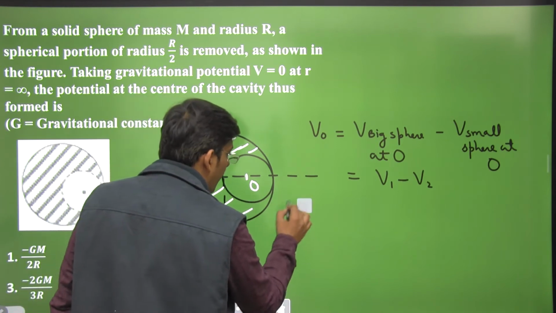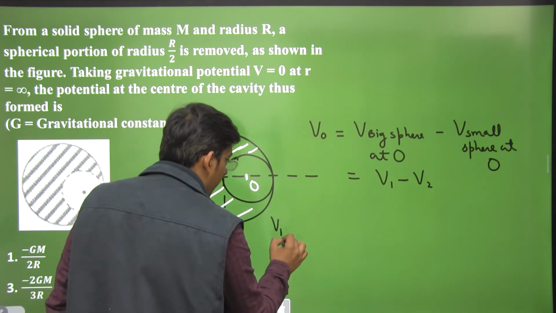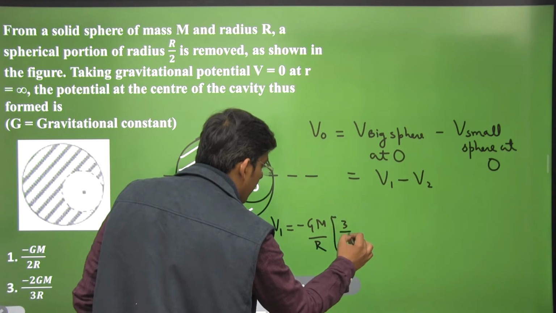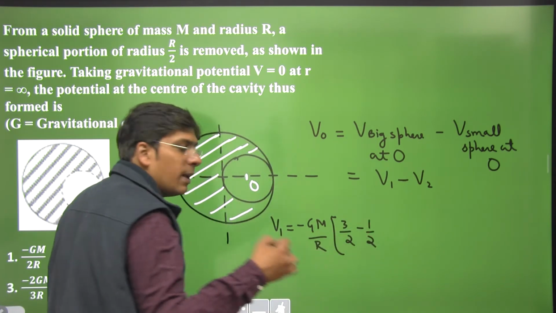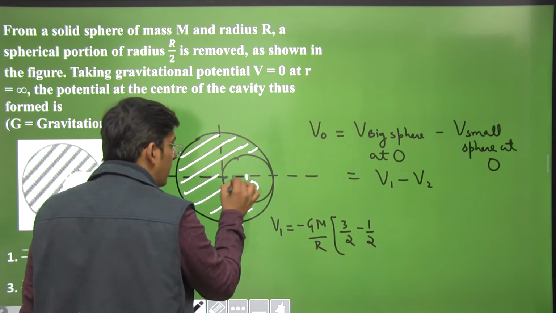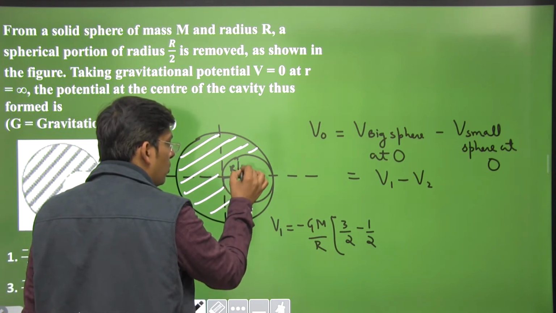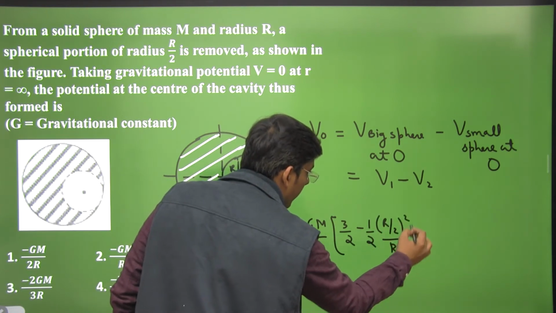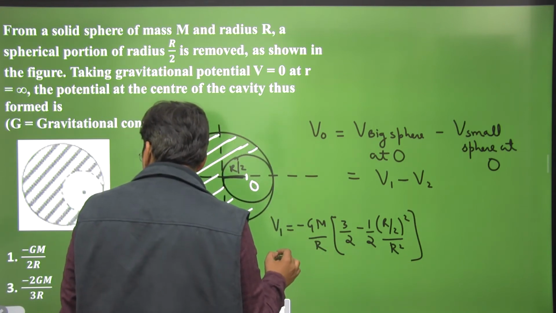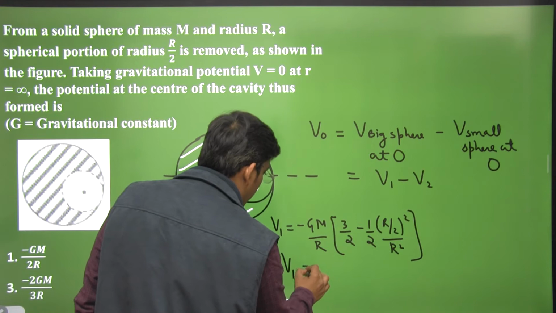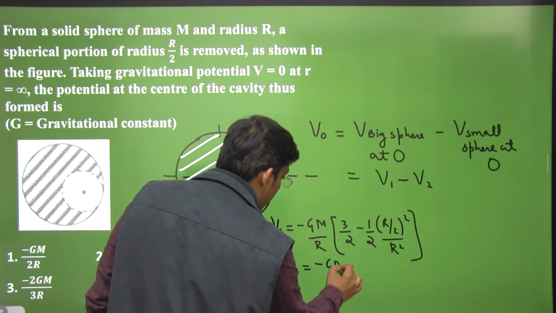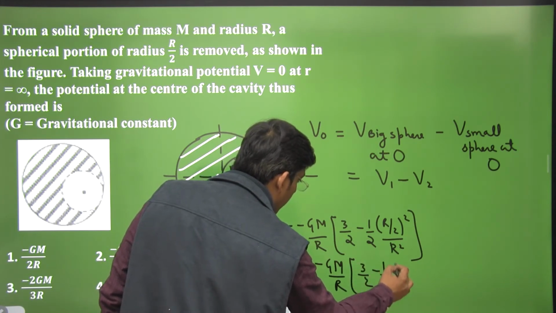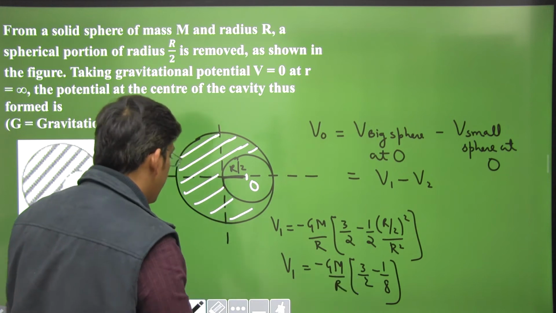The formula for potential inside a solid sphere is minus GM by R times 3 by 2 minus 1 by 2 small r square by capital R square. What is small r? This small r is actually R by 2, I suppose. So this comes out to be minus GM by R times 3 by 2 minus 1 by 8, dear students. Can we take the LCM here? Yes, we can.